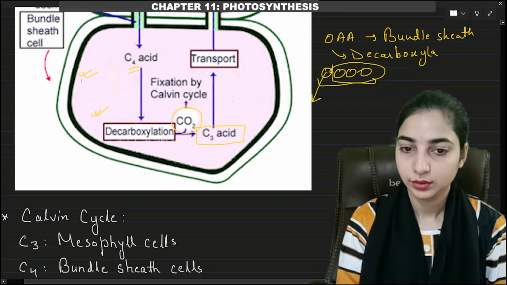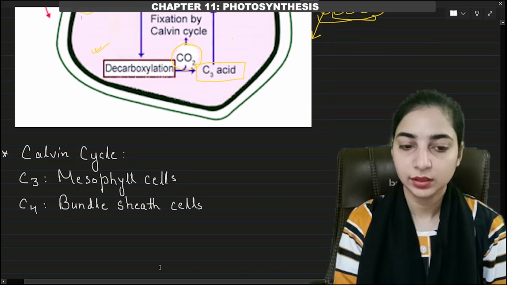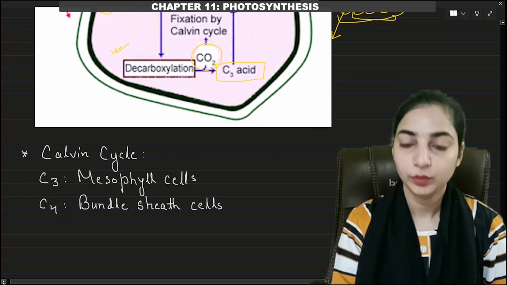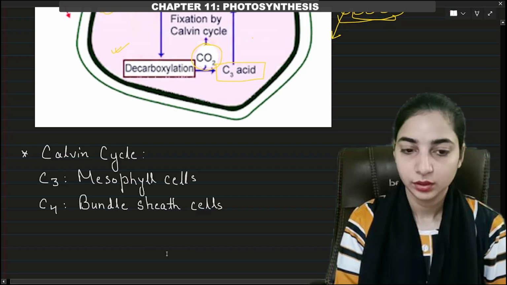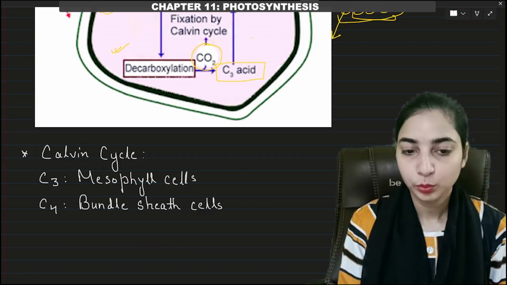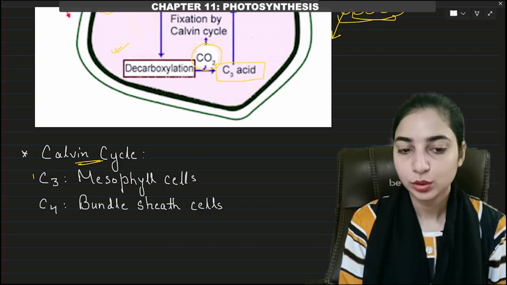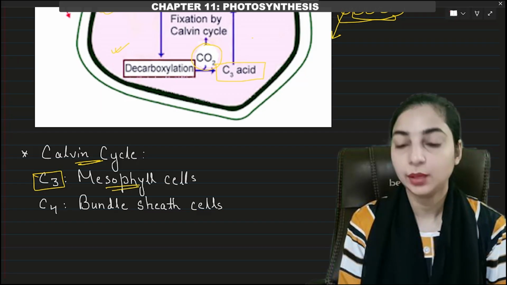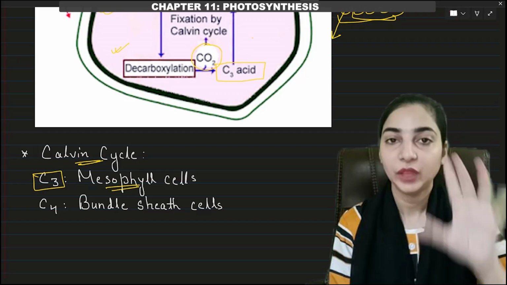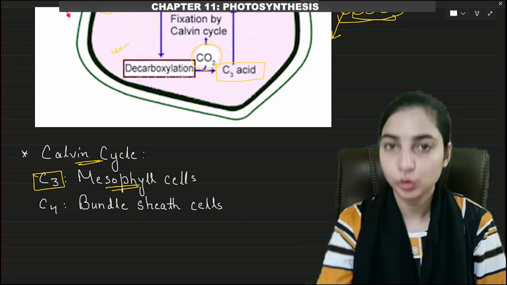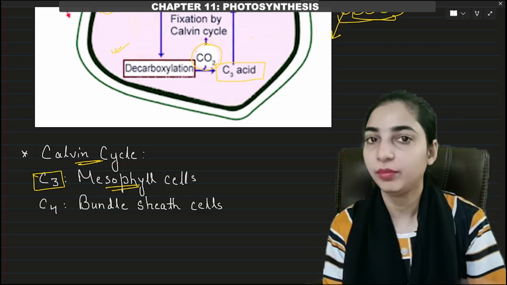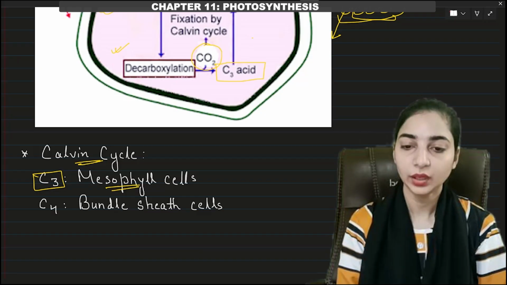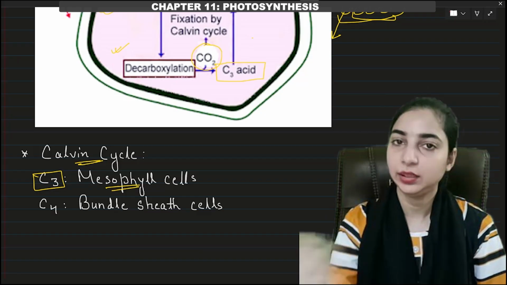I have tried to explain it in the best way. If you have not understood, you can repeat the video again. The important thing is that in the C3 pathway, the Calvin cycle was taking place in the mesophyll cells, because C3 plants have only mesophyll cells. They do not have bundle sheath cells. And the carbon dioxide was taken directly from the atmosphere.